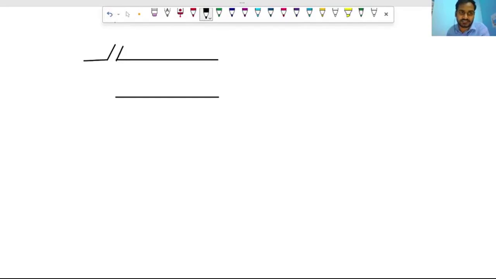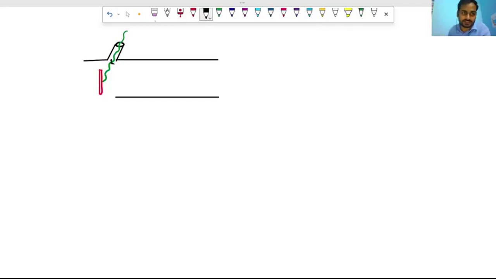Suppose light will enter like that. And here we will place a metal surface, so light will be incident on the metal surface like this.